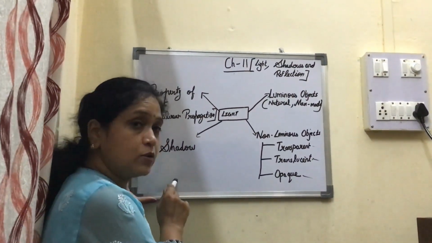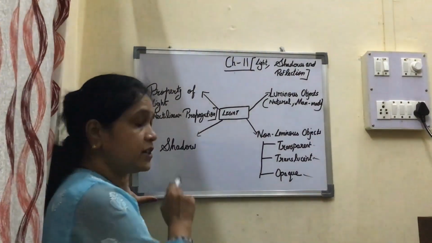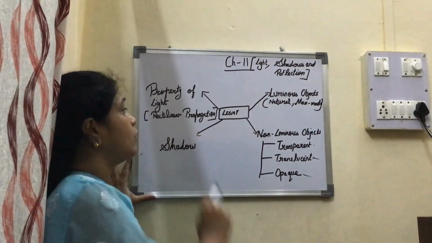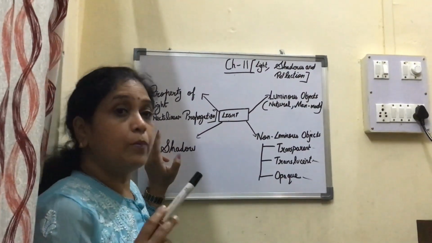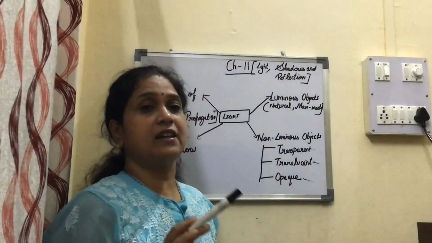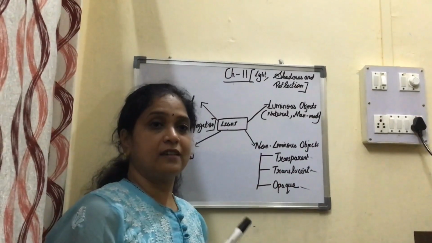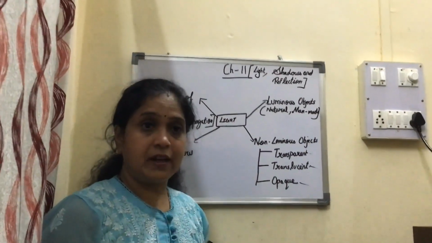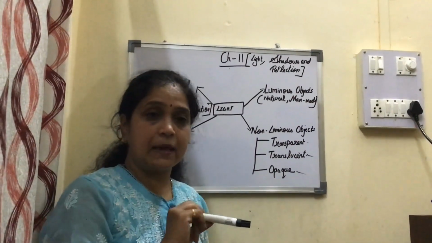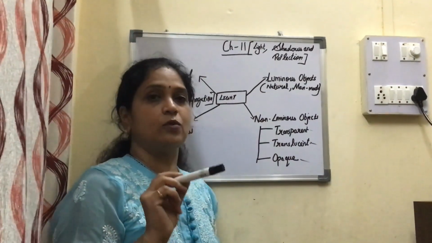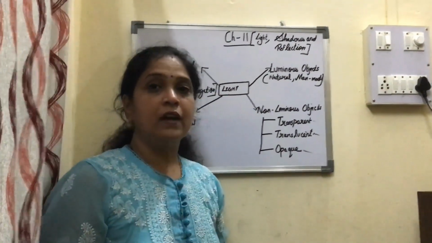Why are shadows formed? In order to know why shadows are formed, we should know the property of light. What is the property of light? The property of light is known as rectilinear propagation of light. What does it state? It states that light travels in a straight line if light moves in the same medium. That is known as rectilinear propagation of light.